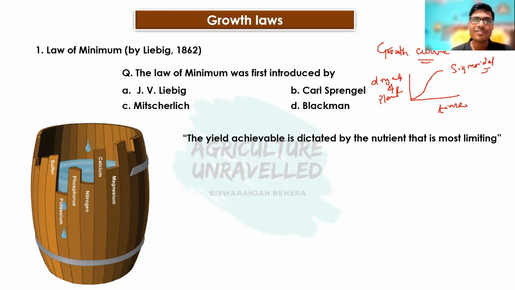This growth curve indicates the general pattern of growth of a plant, but it does not indicate the factors affecting the plant. For example, the growth curve will indicate whether growth is increasing at an increasing rate, or increasing at a decreasing rate, or at a plateau, meaning at a constant rate, or decreasing with time. It just represents the pattern of growth, but it will not give the true picture of growth factors.